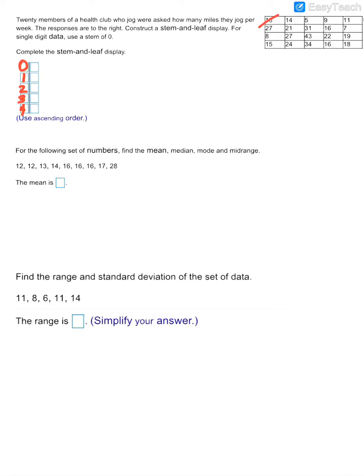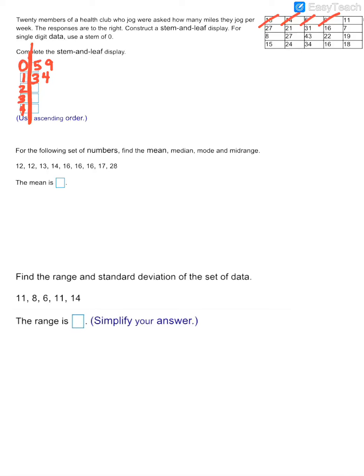So if I have the number 13, I'm going to find the 1 and then put a 3 here to represent 13. For the number 14, I find the 1 again, and I just put a 4 out here. So the leaves on the right-hand side, you're not separating them with commas, you're just listing them out. And of course, you have a vertical line that's separating your stems from your leaves. For the number 5, you would use a stem of 0, and you would put a 5 out next to it. For the number 9, you'd come back and stem of 0 and a leaf of 9. And then you would just continue on doing that for the rest of the table.